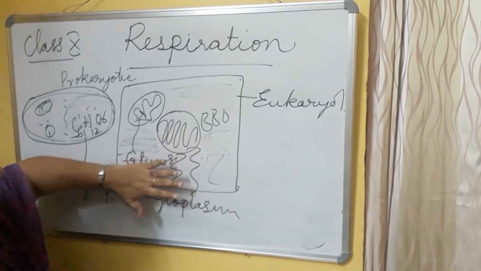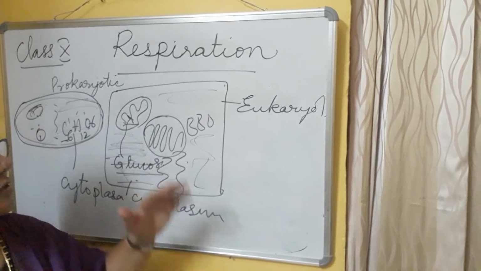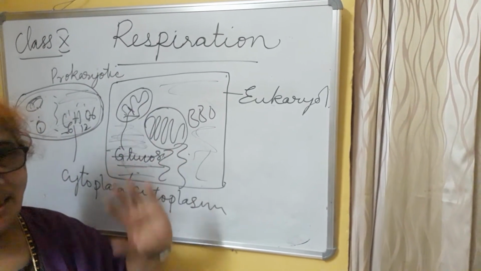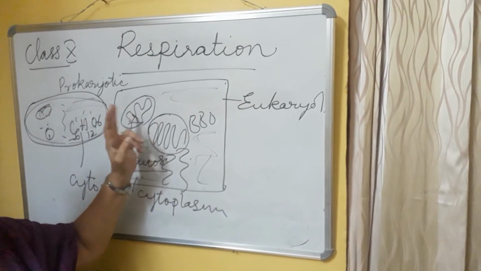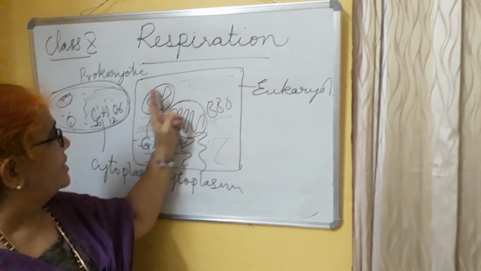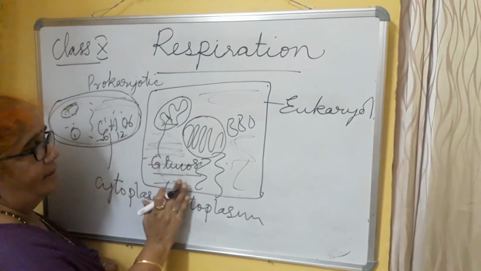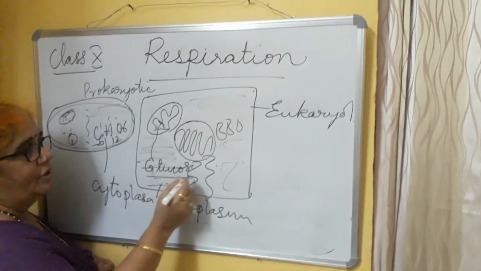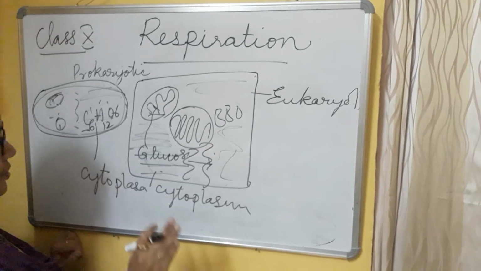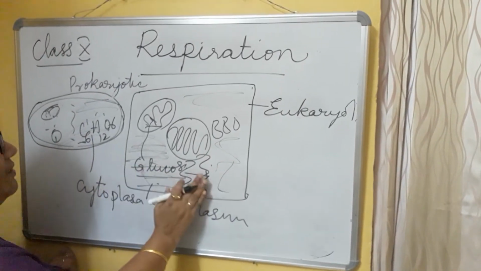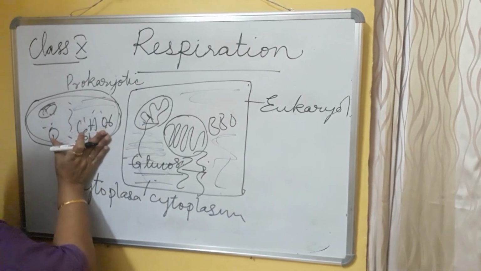So what I wanted to say here, we will see the respiration process in detail. For respiration, a cell is needed, and in the cell, cytoplasm, and if it is a eukaryotic cell, mitochondria is there. In the mitochondria, oxygen will be there. Here oxidation takes place. Before the oxidation, whether it is prokaryotic or eukaryotic, the glucose will convert into pyruvic acid. How it converts, what the form is, I will explain afterwards. So the glucose converts into pyruvic acid in the cytoplasm, in eukaryotic cells and prokaryotic cells also.